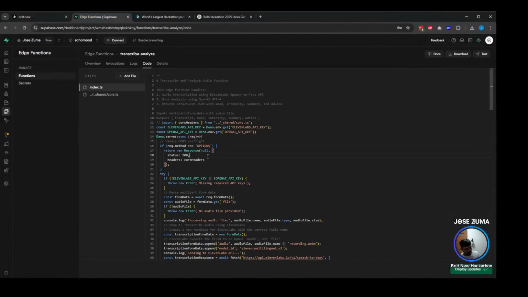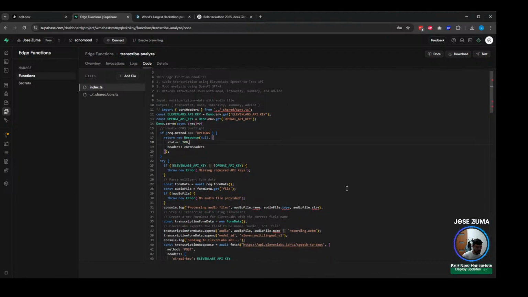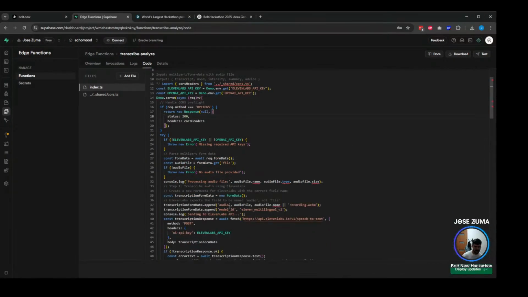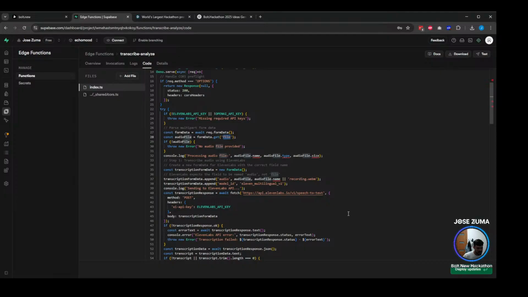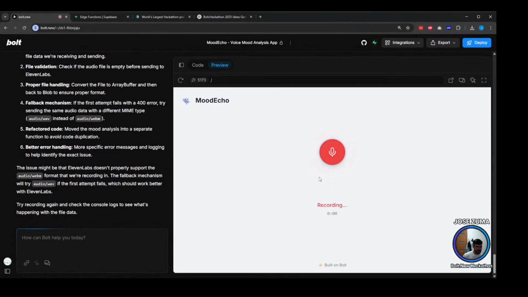Yes, so we are getting this new form data. We get the audio. But is it correct? Oh no, that is correct. Yes. File processing, speech to text. And then we're passing the transcript body data, which is an audio model.